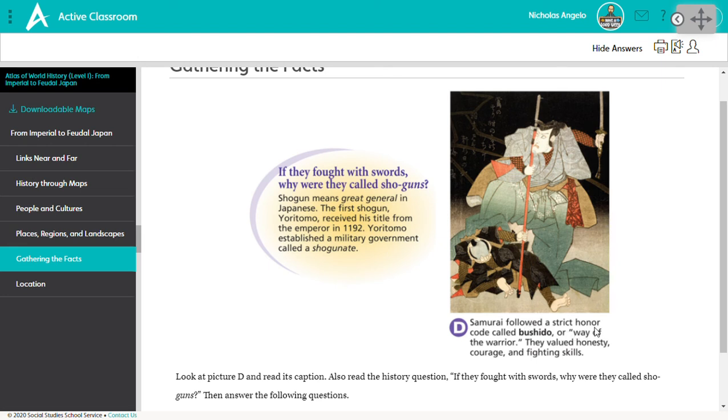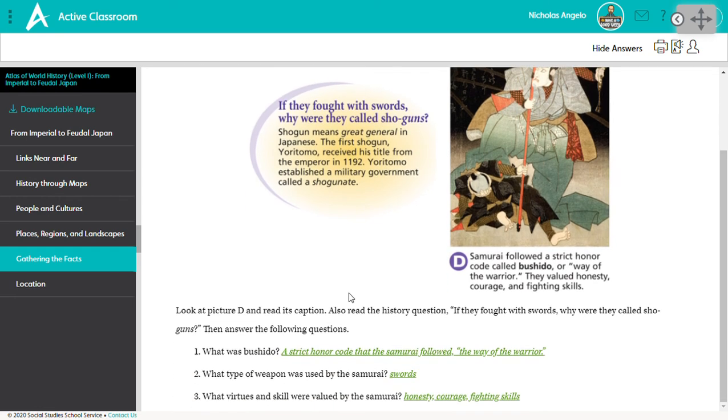It says they followed a strict honor code called Bushido, or way of the warrior. They valued honesty, courage, and fighting skills. Okay, question 1, what was Bushido? Well, what I just read here, this way of life, kind of like medieval knights followed that code of chivalry, where they were supposed to be honest and brave and defenders of women.